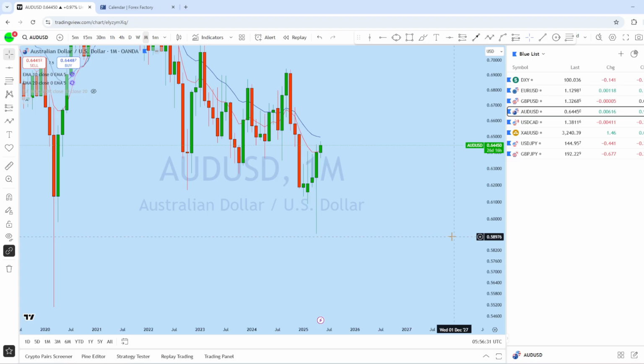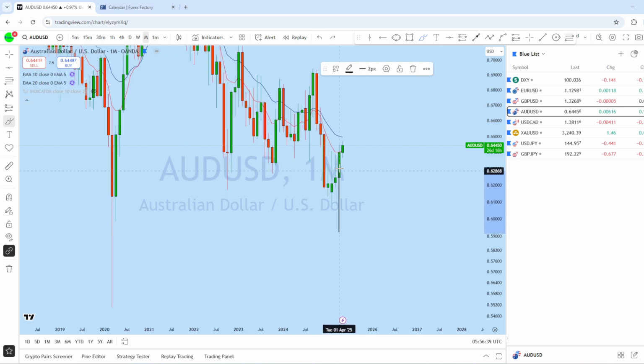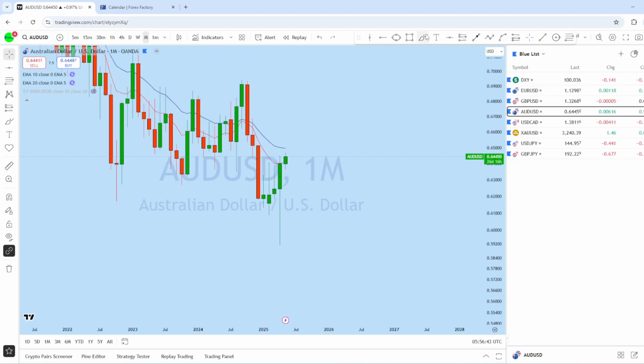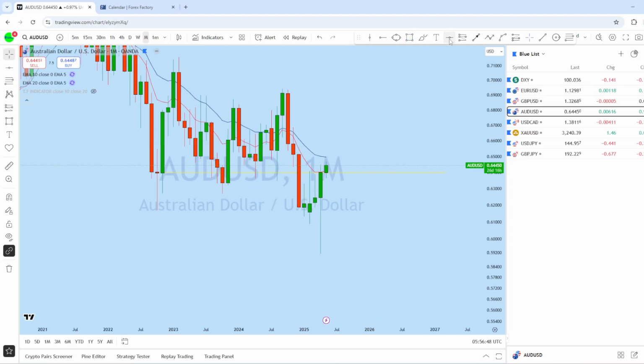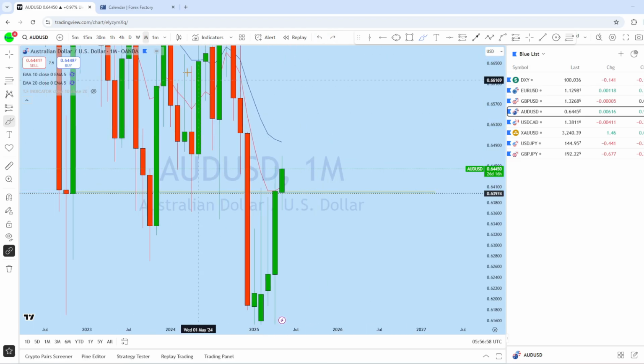Now from the monthly, in previous months we have seen that AUD USD had a very sharp rejection from this support level with a big long wick bullish candle. Now this month, from this monthly level, we can see the price has got an initial bounce here on the monthly, and with that bounce expecting the price to retest and then to potentially trend back up to create a new higher high in this market.